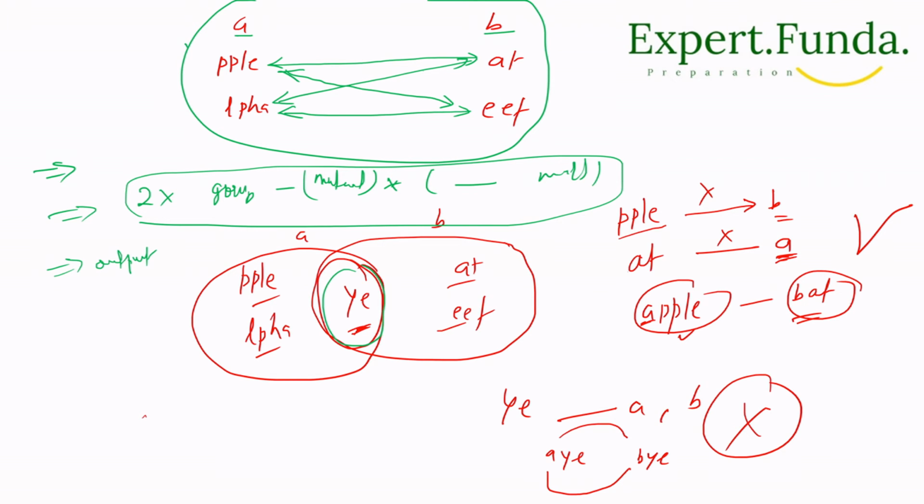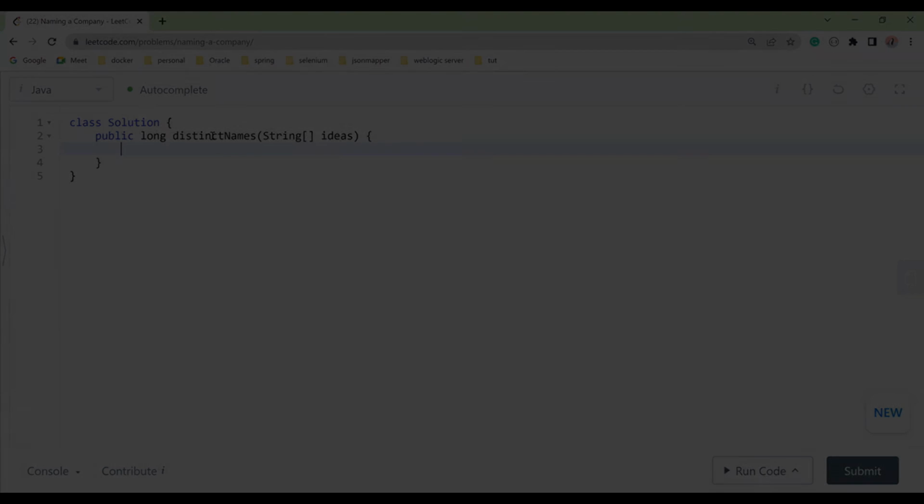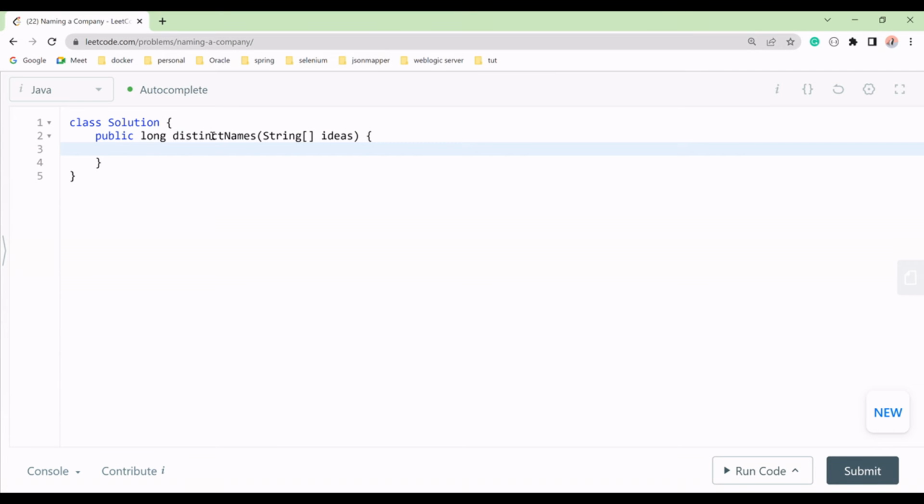So let's go to the browser section and try to implement this. Okay, so we will group the ideas by their initials. We will find all the initials, like the first letter of the idea. How will we group that? We can store all the 26 letters, and we'll take them as unique, so we'll take a hash set of string, and we will take this as an array to store a group.